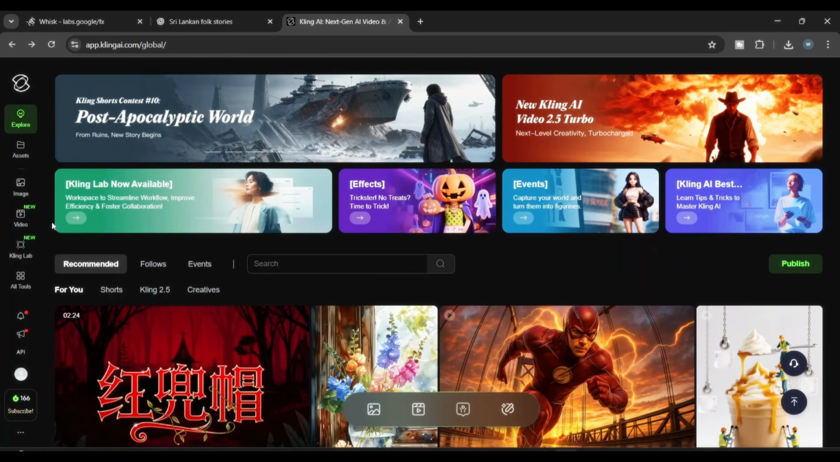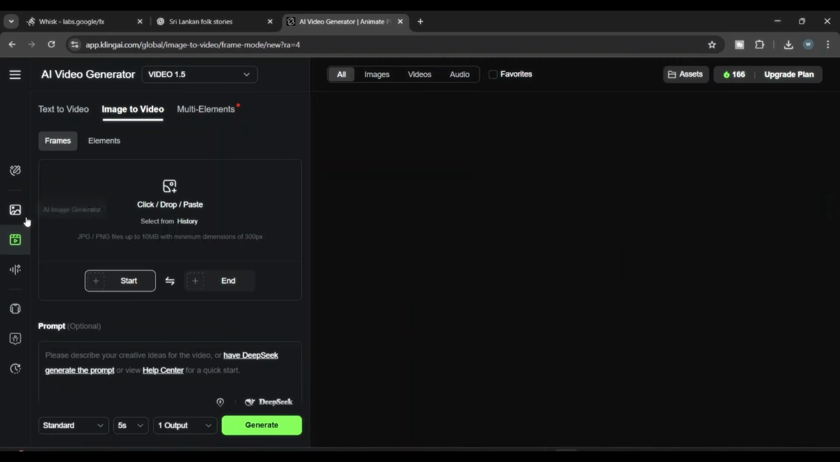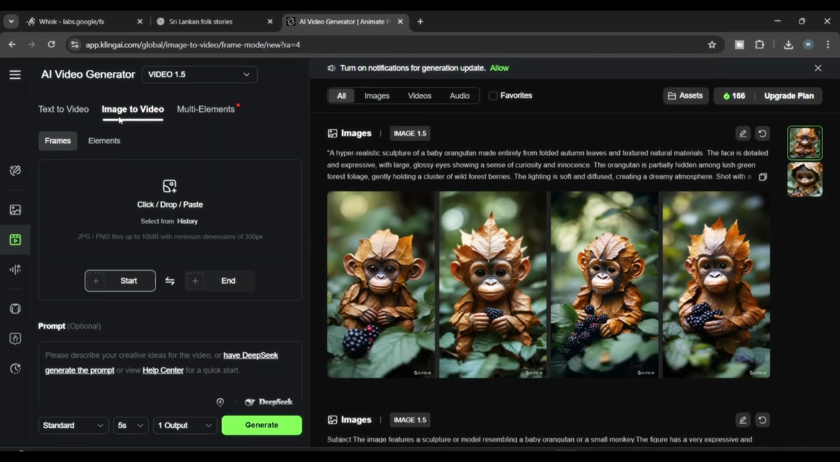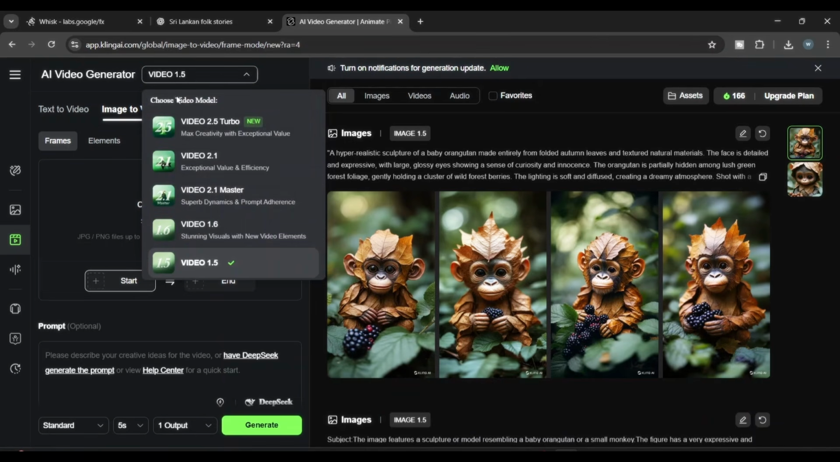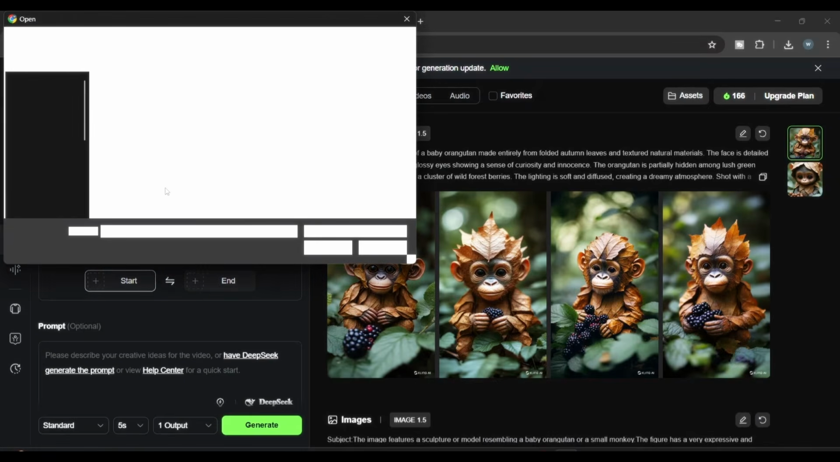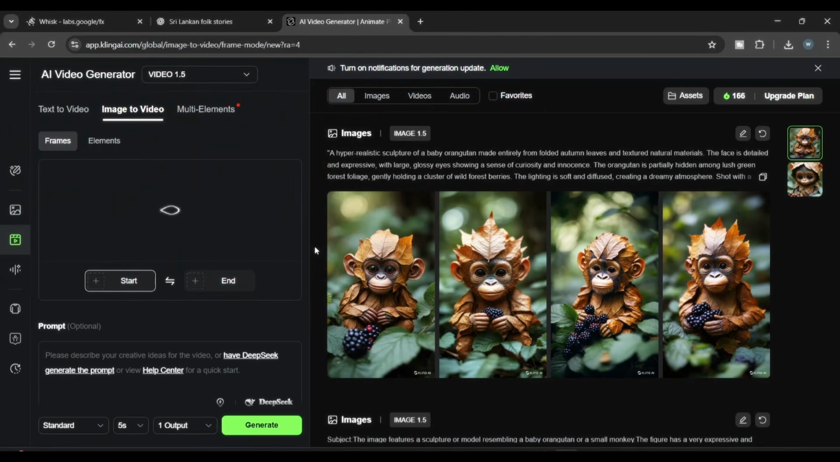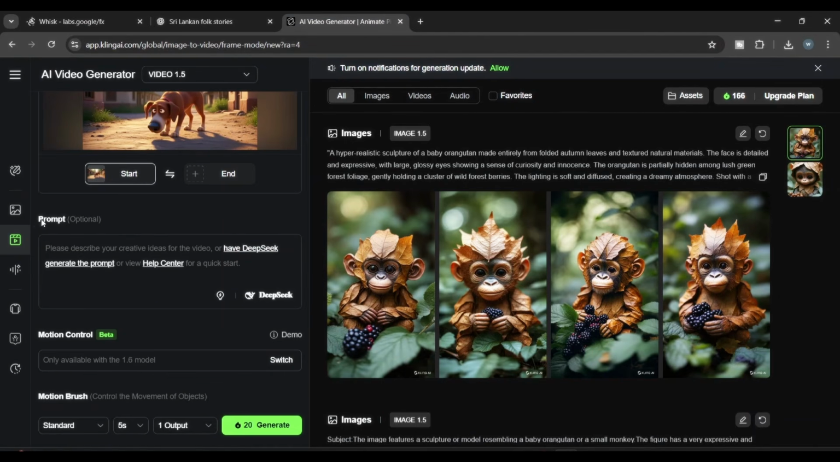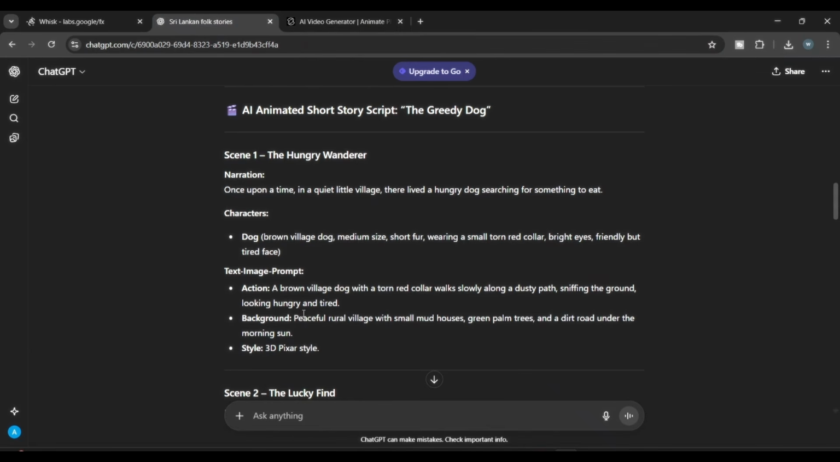Now, all you have to do is click on the video option, check if image to video is selected in this tab. Next, what you have to do is select video 1.5 from the video models at the top. Through this model, we can create our video using fewer points. Now, upload the image that corresponds to the first scene in the place where images are uploaded. Once you've done that, copy and paste the text image prompt from ChatGPT into the prompt section.